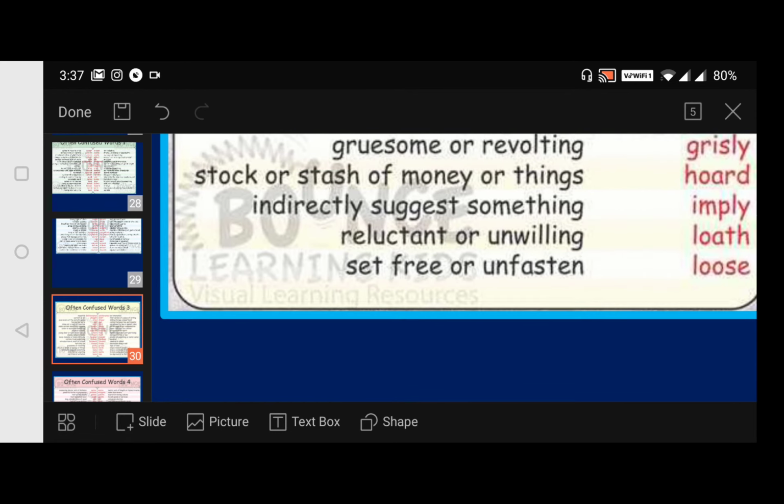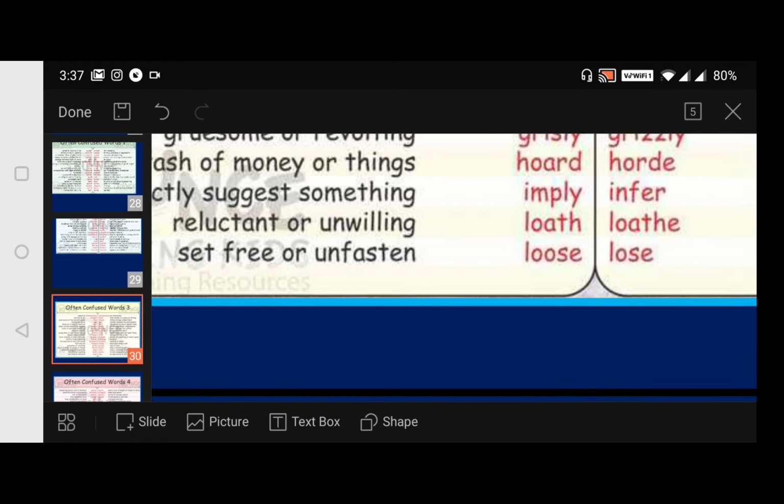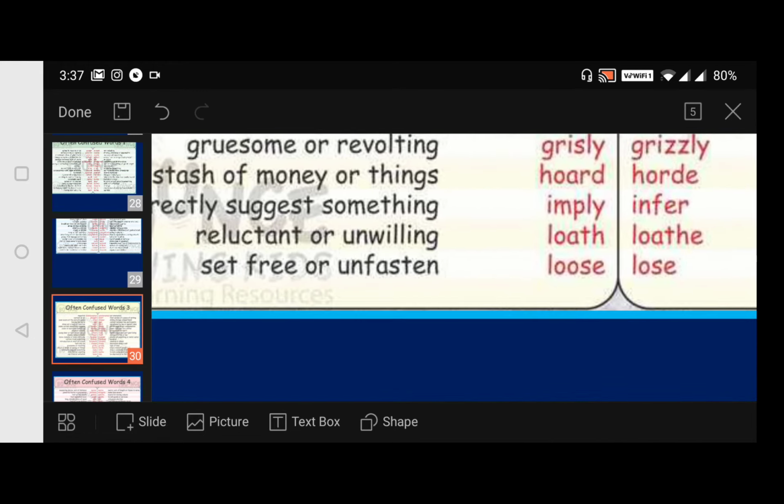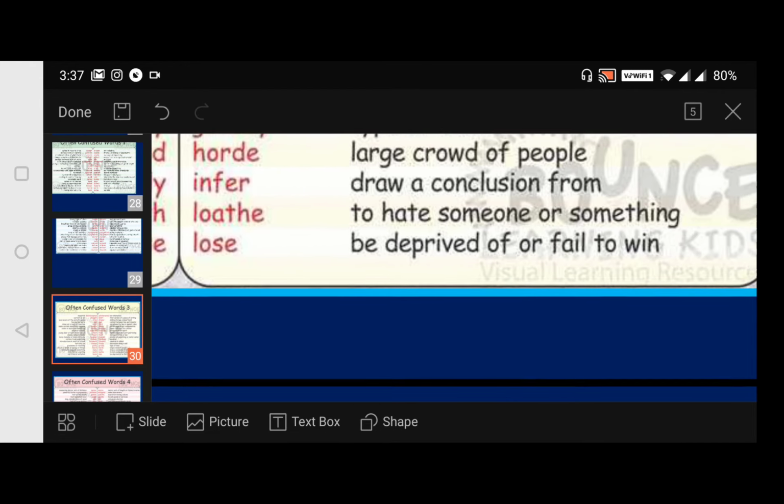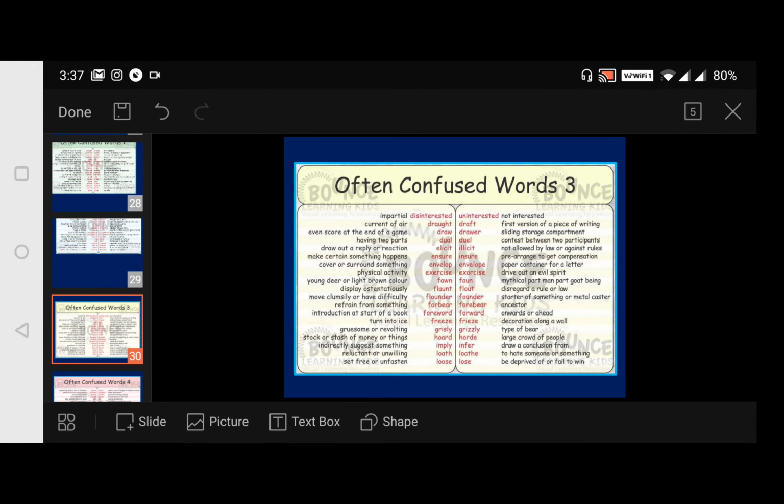Here it is set free or unfasten. Lose, be deprived of or fail to win. He lost the match, we say. There's a possibility for us to lose the match, like that.